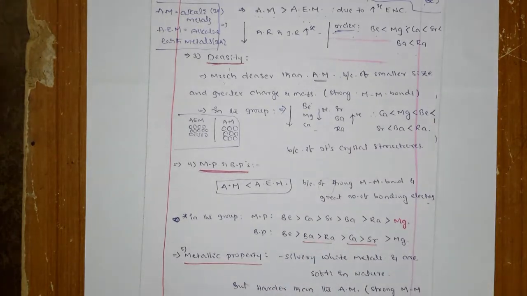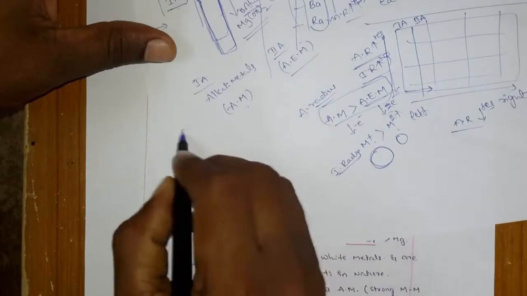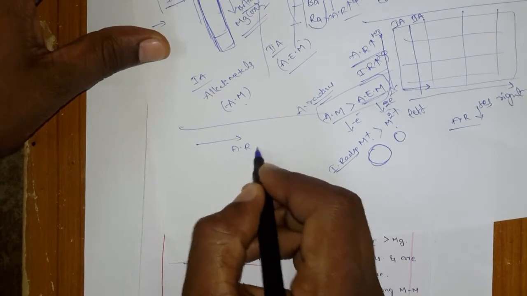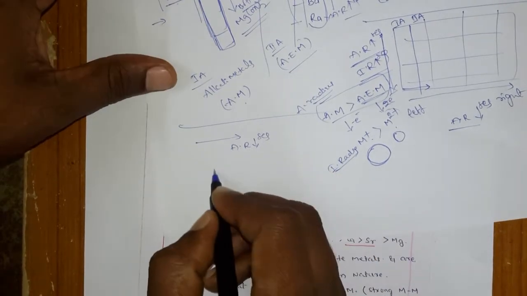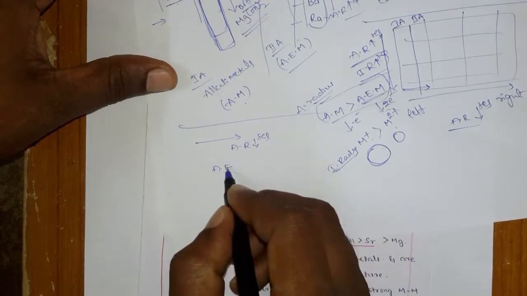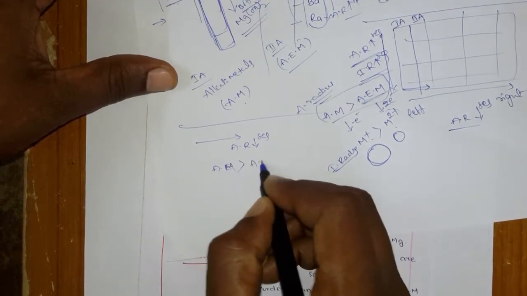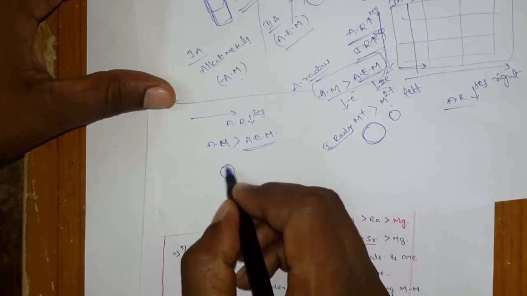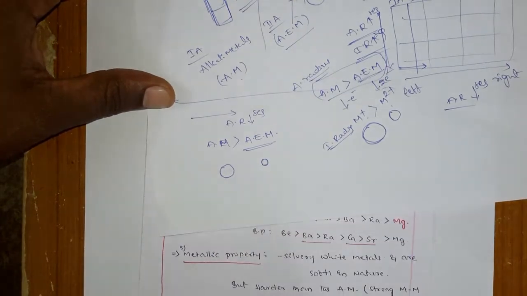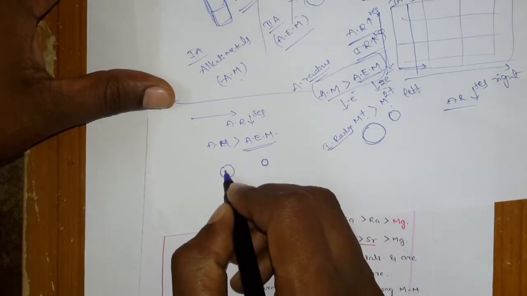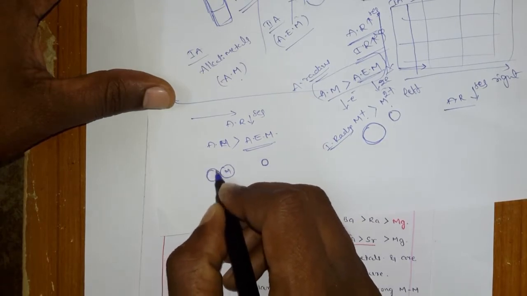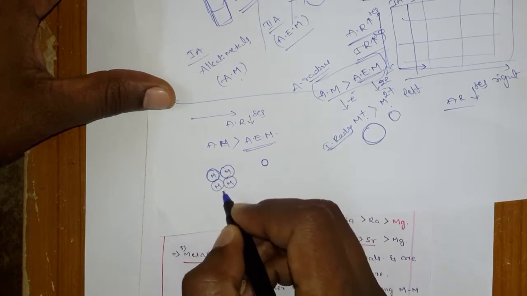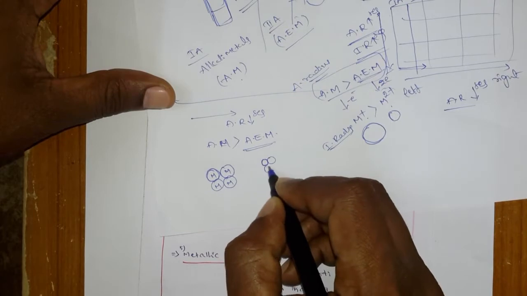So how is that? Very simple. Generally from left to right in a period, the atomic radius decreases. That means the atomic radius of alkali metals will be greater than that of alkaline earth metals. So the alkali metals are big in size and the alkaline earth metals are a little bit smaller. Now see, if this is one metal, and it is combined with one more metal, and again with one more metal, but here the sizes are small.